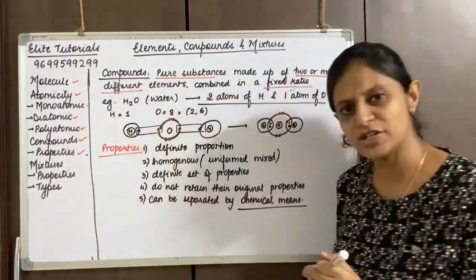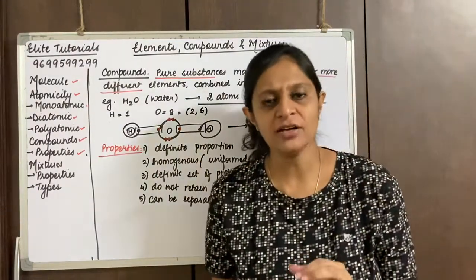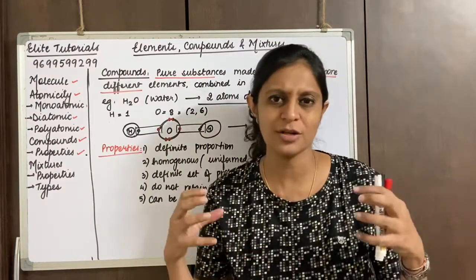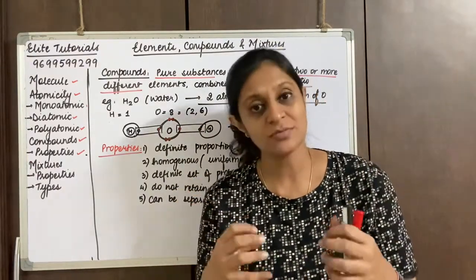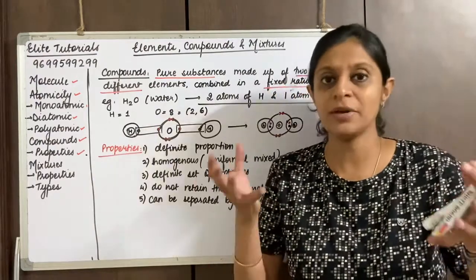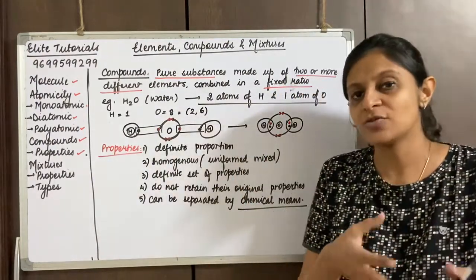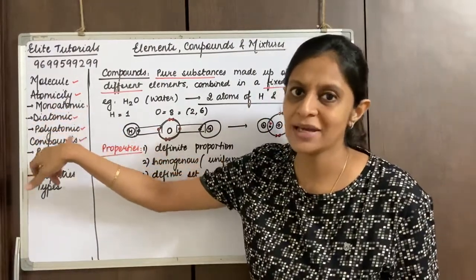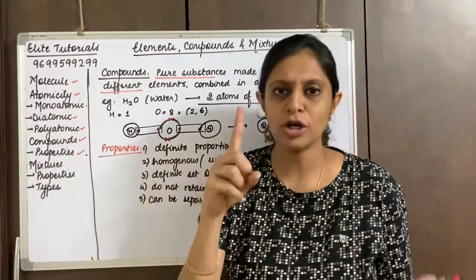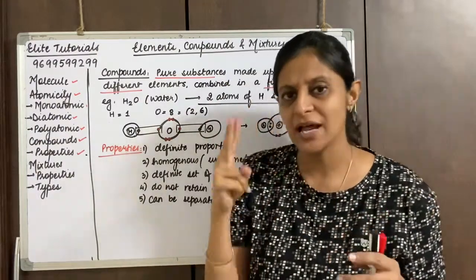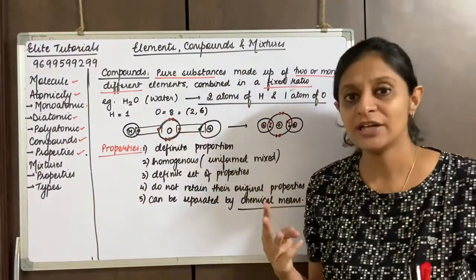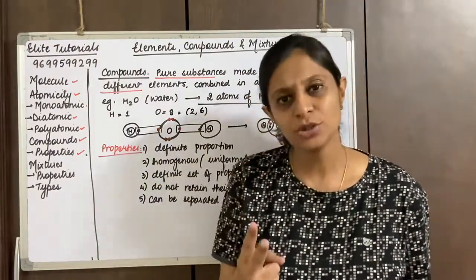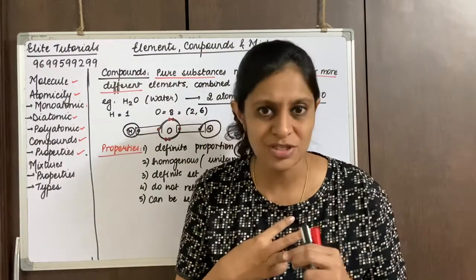I'm sure you've understood this. So in today's video, we finished molecules. We said molecules are made up of atoms, and those atoms can be of the same element or different. When they are made up of the same element, that is when we speak about atomicity. So we spoke about monoatomic, diatomic and polyatomic. Monoatomic, only a single atom. Diatomic, two atoms. Polyatomic, many atoms together, so more than two. In that we had learned two examples. I gave you one more example, crown sulfur.